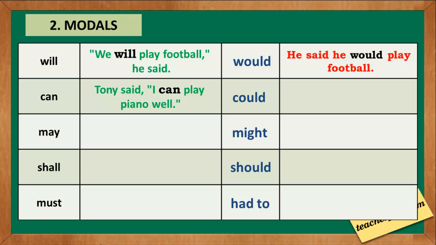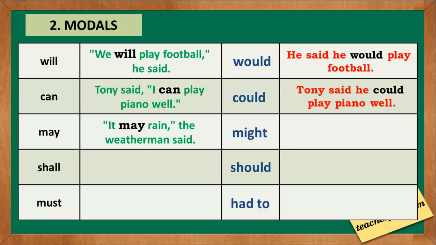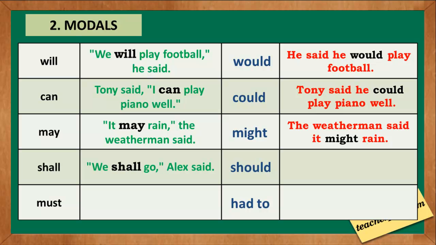"Tony said I can play piano well." The indirect speech is "Tony said he could play piano well." "It may rain," the weatherman said. The indirect speech is "the weatherman said it might rain." "We shall go," Alex said. The indirect speech is "Alex said we should go."